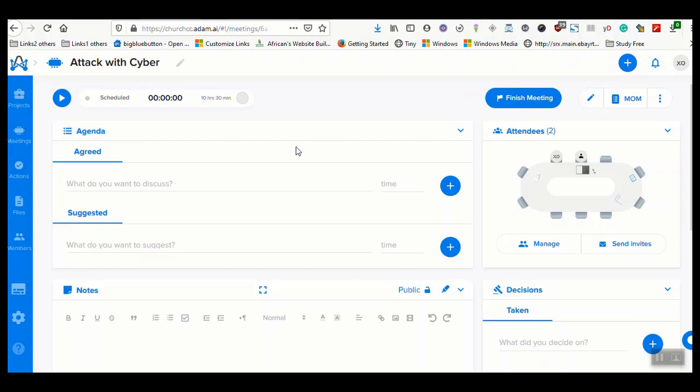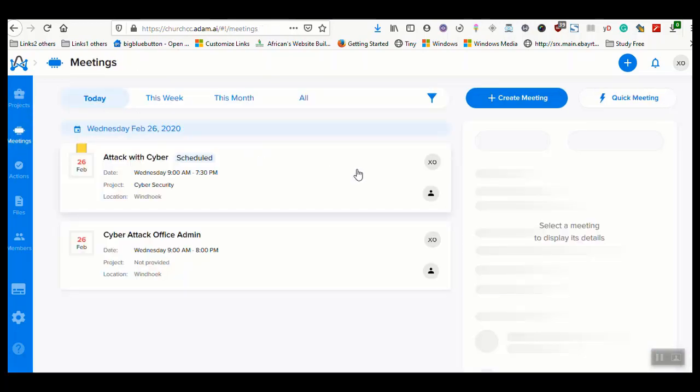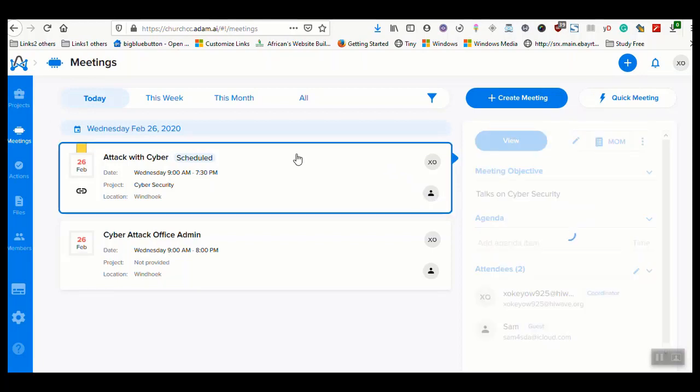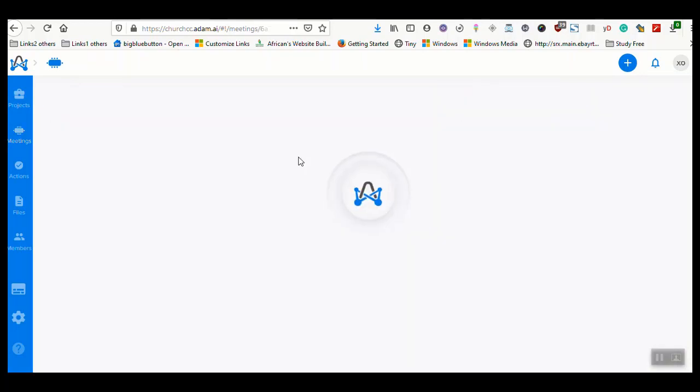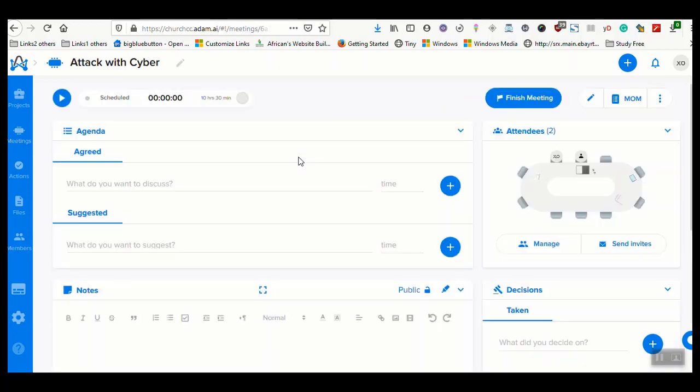So right now I've logged into the meeting. The meeting is scheduled for 10 hours, 30 minutes. I think something is wrong somewhere. Let me go to the meeting. It says 9 a.m. Why 9 a.m.? That's not what I did for the meeting. The meeting was not from 9 a.m.